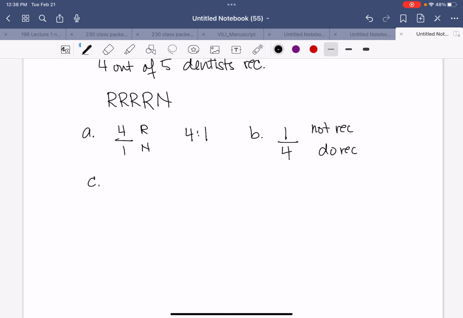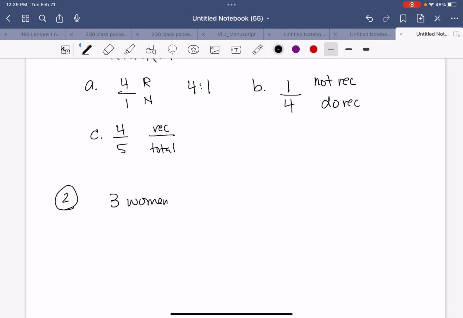Number 2. In Mensville, for every 3 women, there are 4 men. And so my picture would look like woman, woman, woman, man, man, man, man. Okay. And then we're going to answer the question. So A, what is the ratio of men to women? So men to women would be 4 over 3.